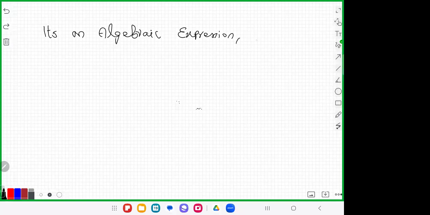Gaya, if someone is asking what is polynomial, your answer must be like this way. It's an algebraic expression. Okay. Polynomial is an algebraic expression.